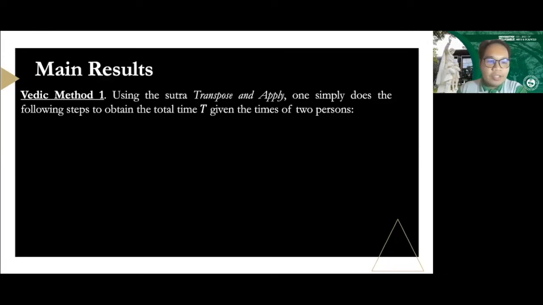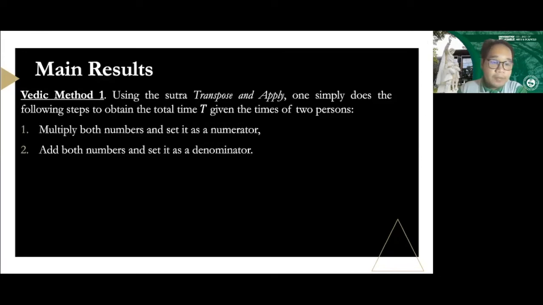But making use of this Vedic method, we will have two simple steps. Since we have times of two persons, what you will do is multiply both numbers and set it as your numerator, and then add both numbers and set it as your denominator.